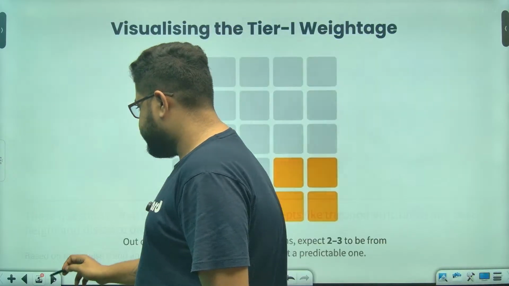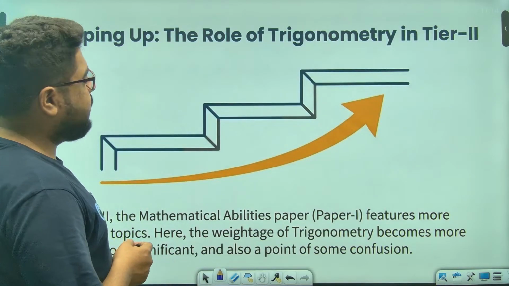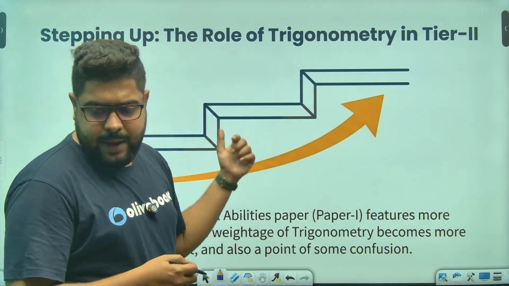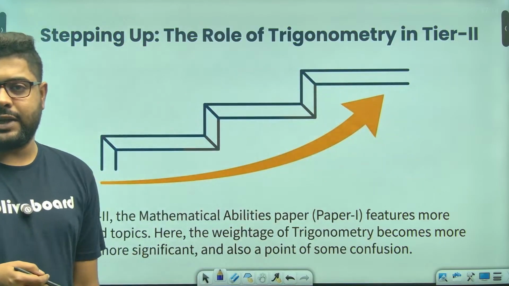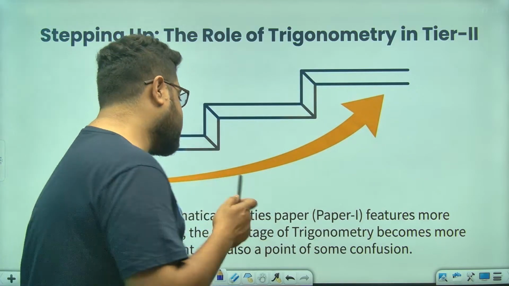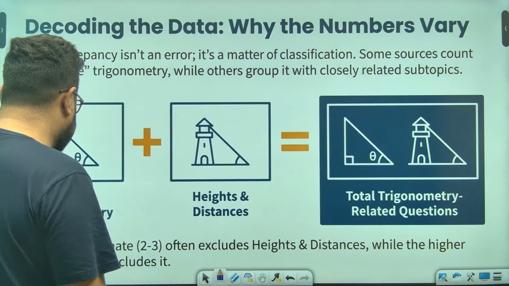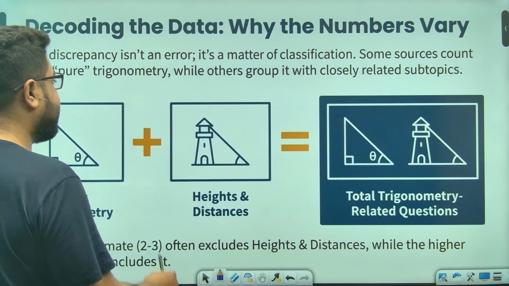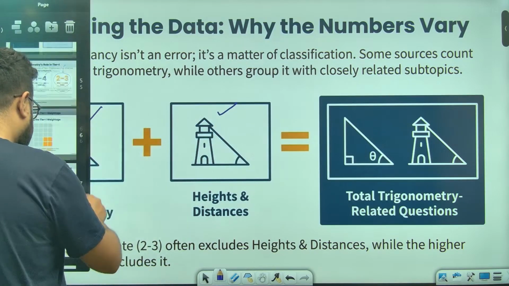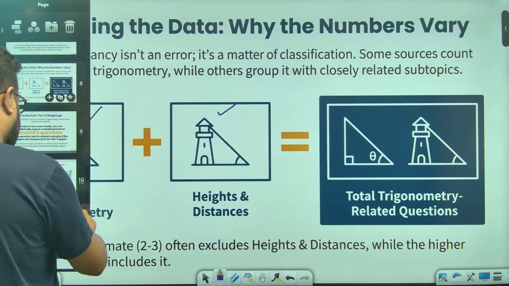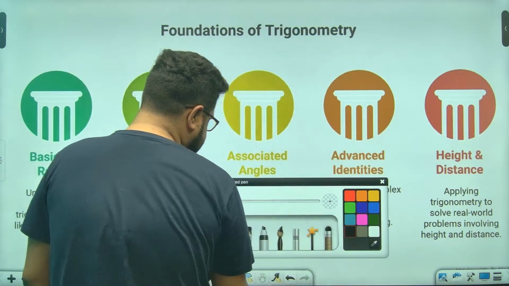Apart from that, you definitely have to level up, like you level up in your game, while going from tier 1 to tier 2. And how to do that? Let us go into the basic parts, height and distance and the basic trigonometry, as I do every week.